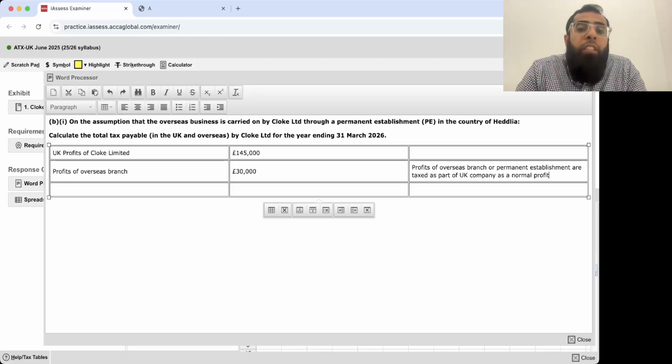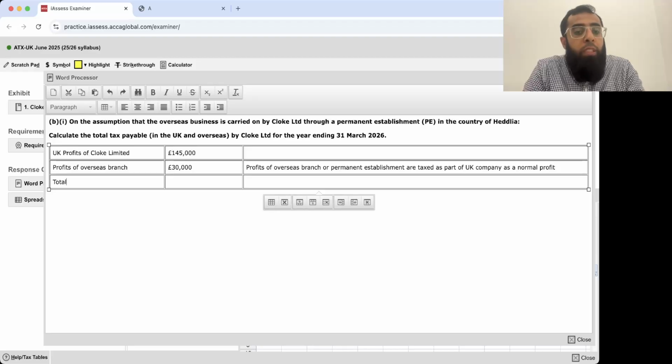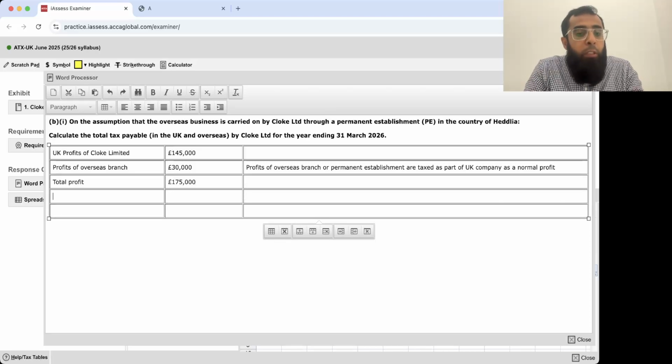Okay, because a branch is not a separate legal entity, it is just part of your normal operations. So here you go, this is your total profit and that will be 175,000 pounds. Now you have to calculate the corporate tax liability on it. Corporation tax on profits. Okay, you have to think about that.